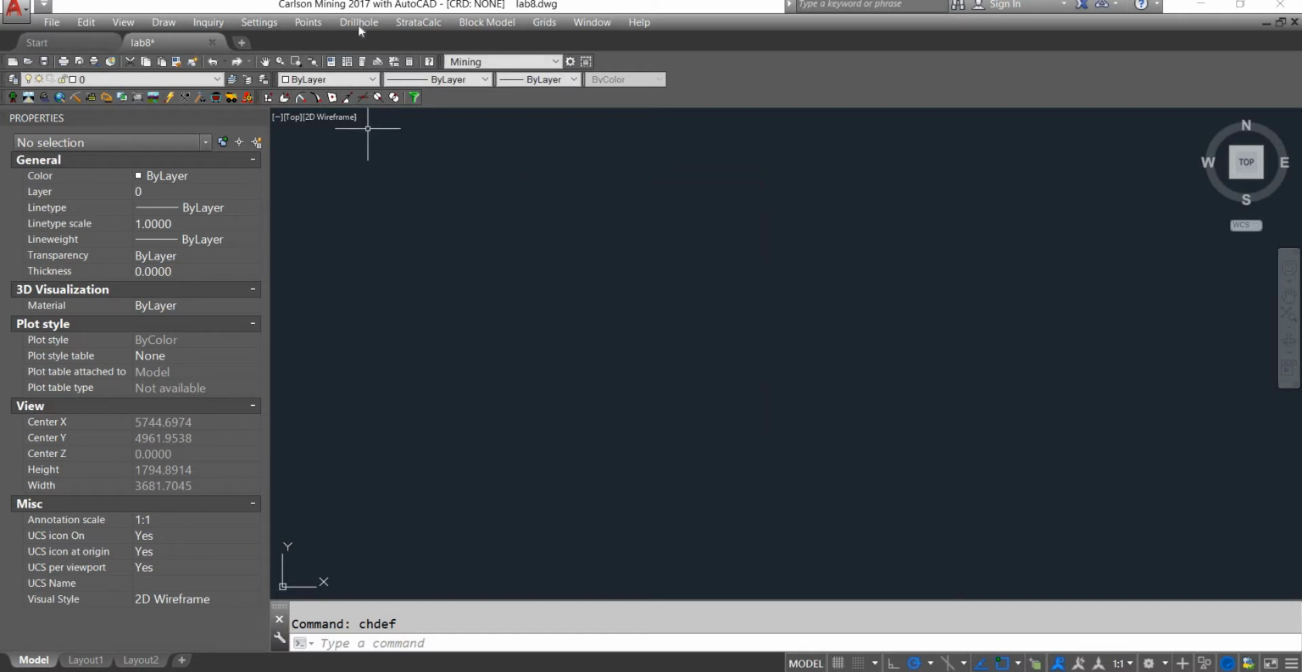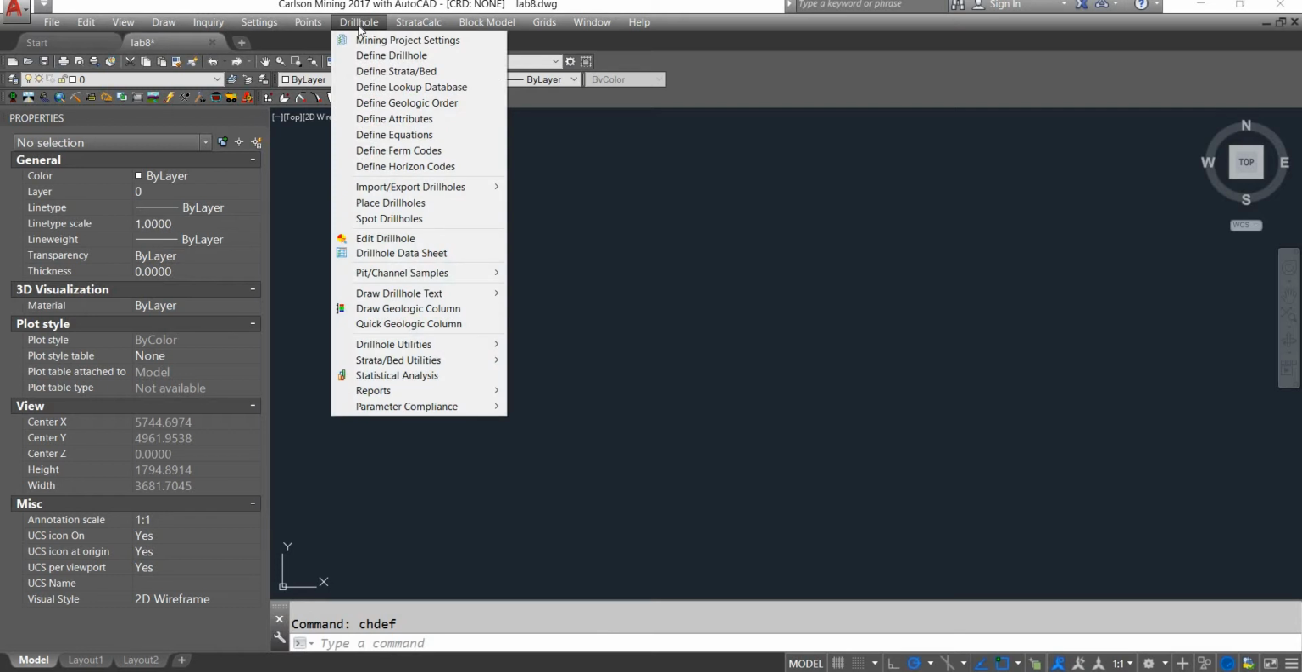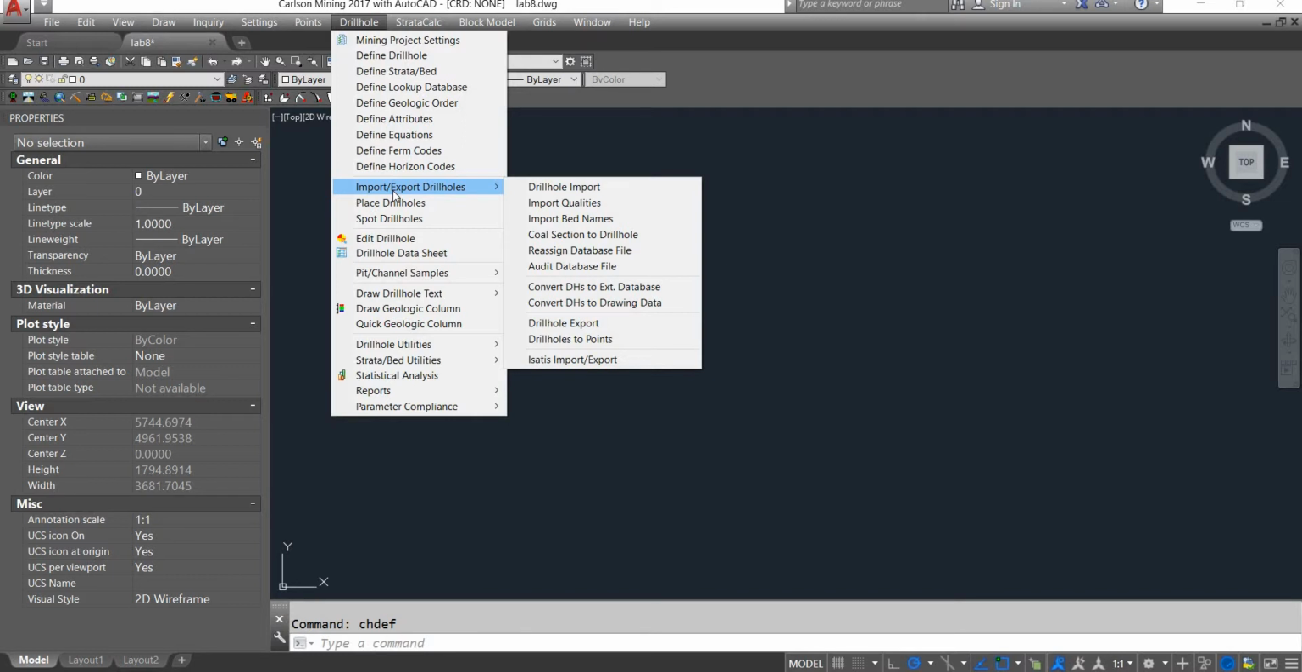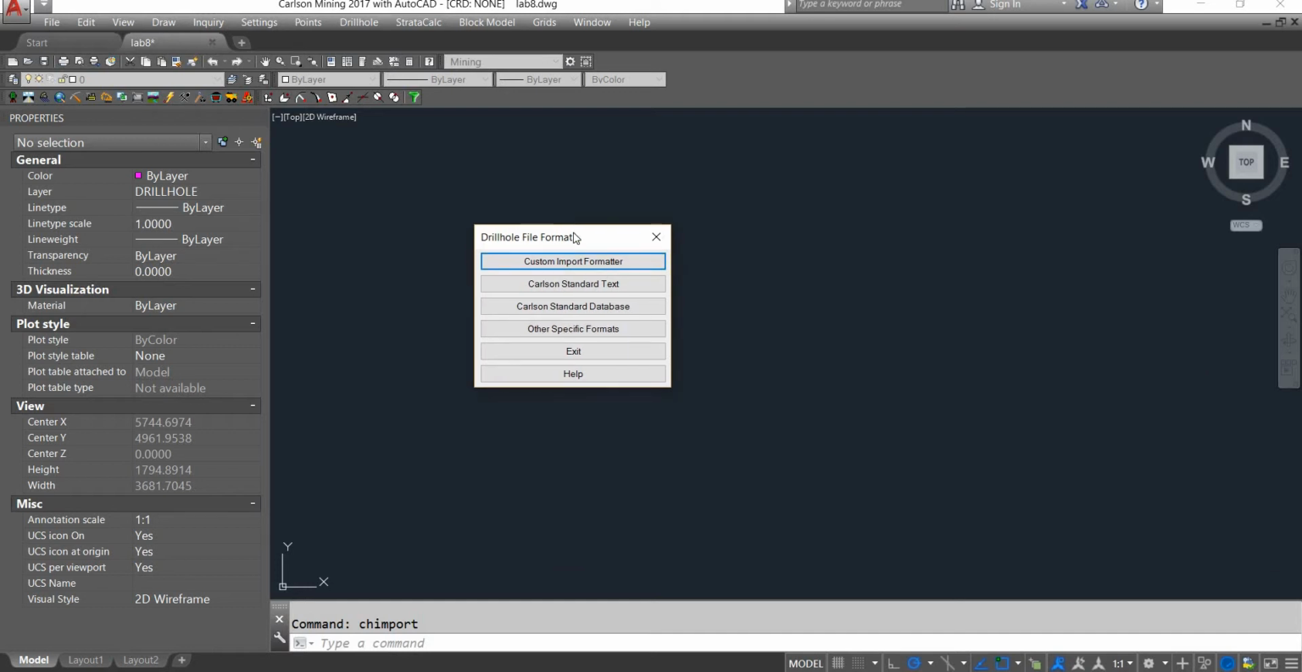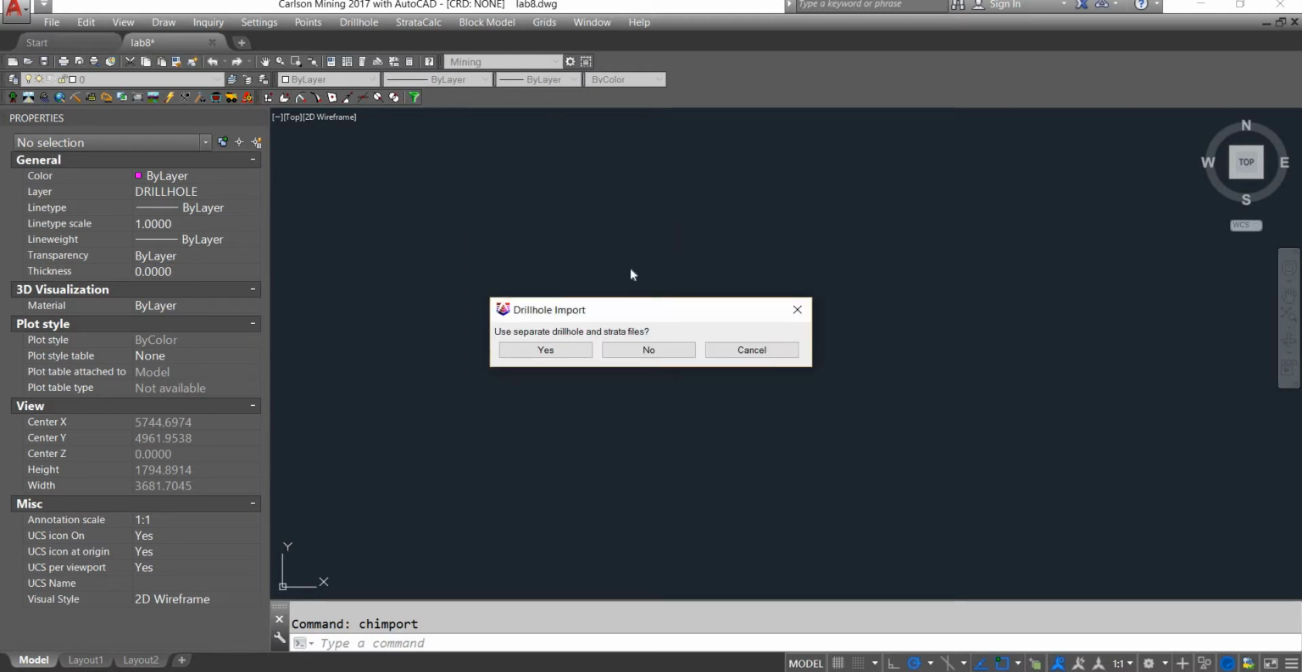Everything is set up. We now go in the drill hole drop down and choose import drill holes, then drill hole import. After you find it, click on that. Same as what we did before, we want the custom import formatter. Click on that. It asks if we want separate drill hole and strata files. Everything is in one file for us, so we don't have separate files. So click on no.